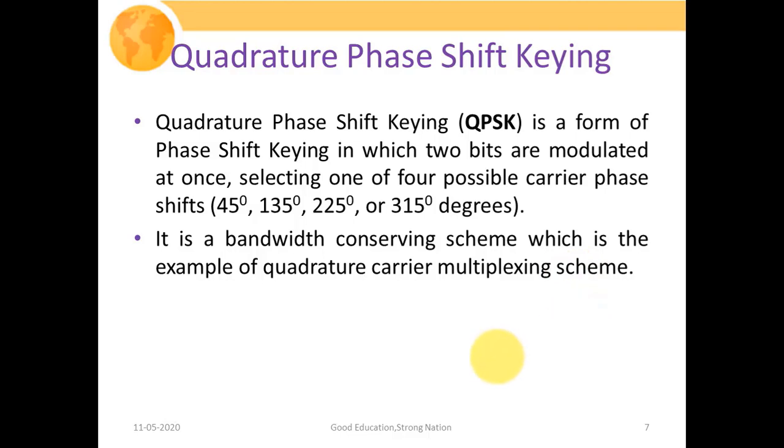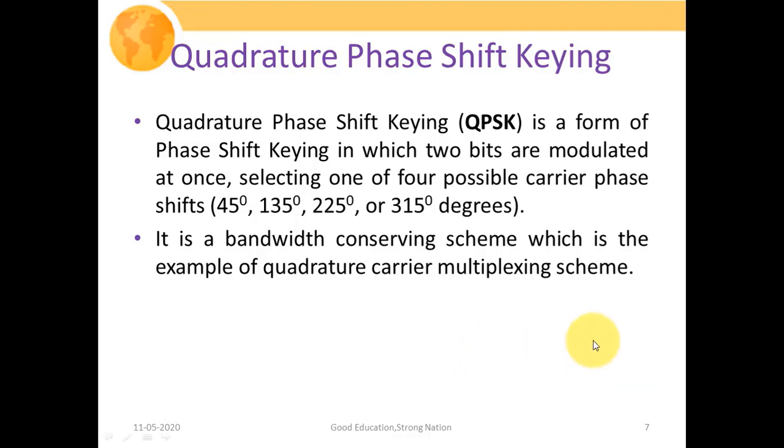So it is again a bandwidth conserving scheme, which is an example of the quadrature carrier multiplexing scheme. If you recall, in quadrature carrier multiplexing we are doing the same thing: passing two different types of message signals over carrier signals which are 90 degree phase apart. That was an analog modulation scheme.